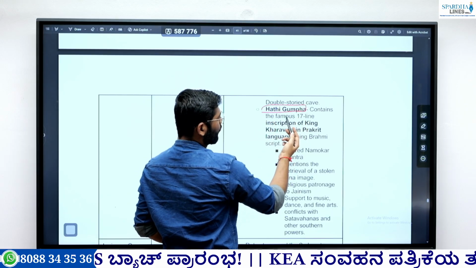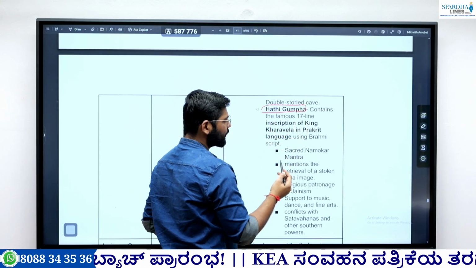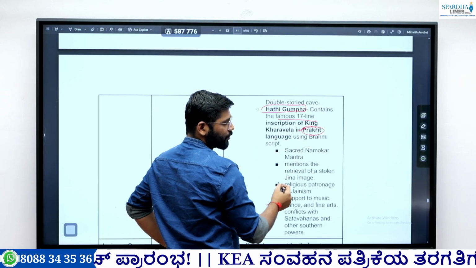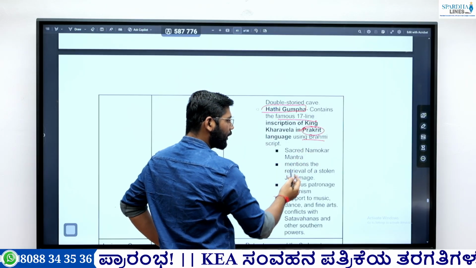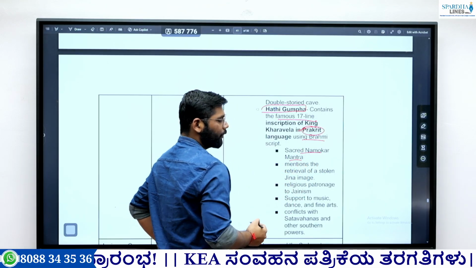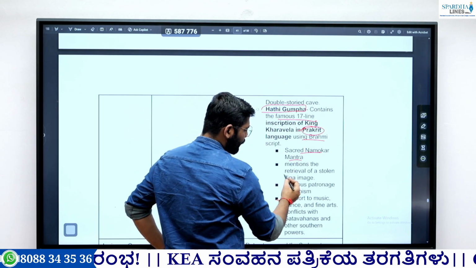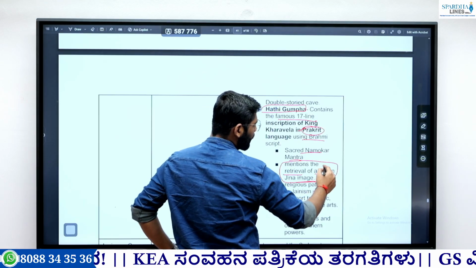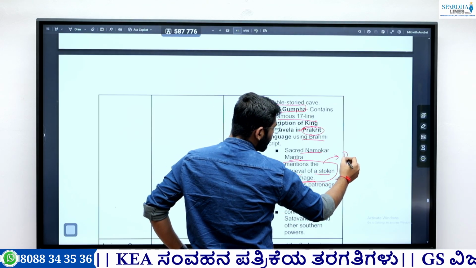This Hathigumpha has the famous Kharavela's inscription. It is in the Prakrit language, but in Brahmi script. There we find the mention of the sacred Namokar mantra. Then it mentions the retrieval of a stolen Jina image. Who stole it? It was by the Dhananda.